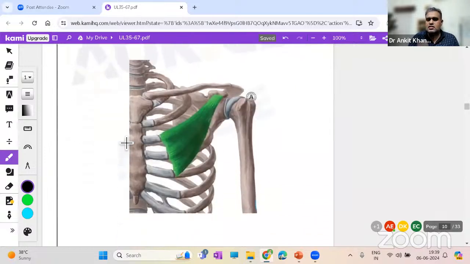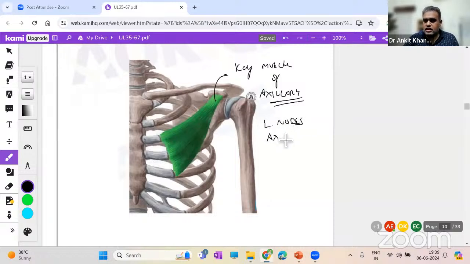Now here you can see this image. Pec major has been removed. This is pec minor. And again, I'm telling you, it is the key muscle of the axillary region. Don't forget. Why is it a key muscle? See, it is a key muscle because it is used to divide the lymph nodes into level 1, level 2. It is used to divide the axillary artery, that also you will see: level 1, level 2, level 3 of the axillary artery. So the axillary artery and lymph nodes are divided on the basis of this muscle.